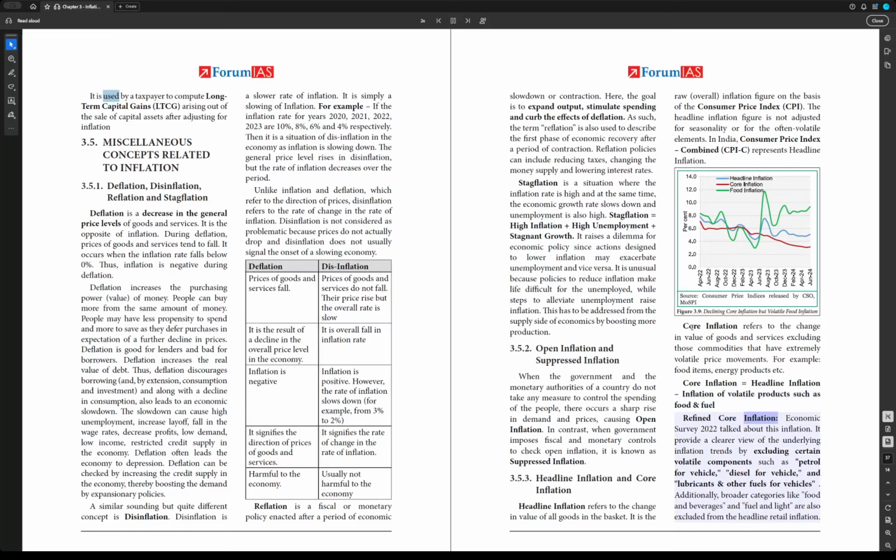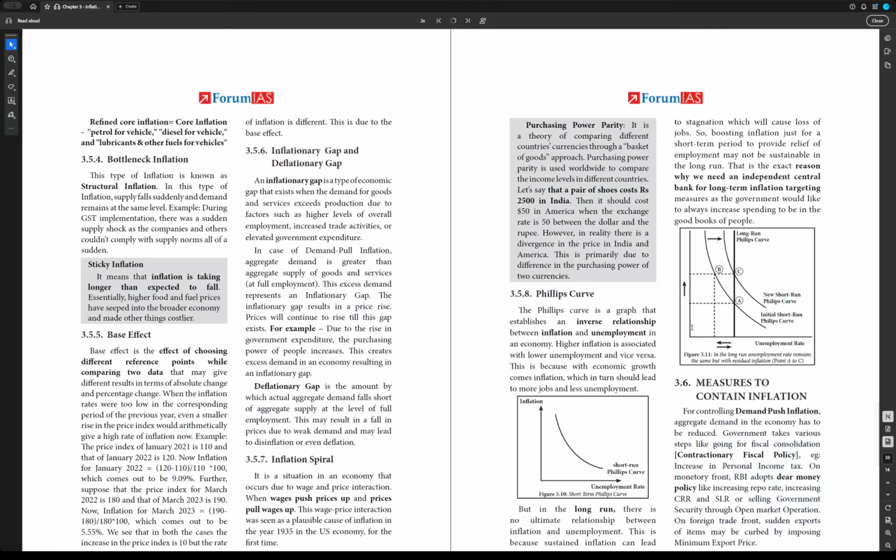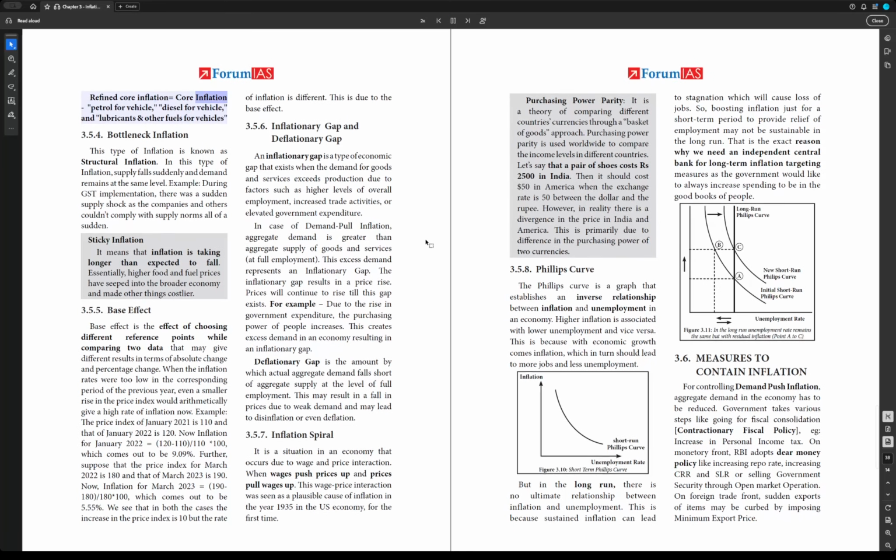Refined core inflation. Economic Survey 2022 talked about this inflation. It provided a clear view of the underlying inflation trends by excluding certain volatile components such as petrol for vehicle, diesel for vehicle, and lubricants and other fuels for vehicles. Additionally, broader categories like food and beverages and fuel and light are also excluded from the headline retail inflation. Refined core inflation equals core inflation minus petrol for vehicle, diesel for vehicle, and lubricants and other fuels for vehicles.